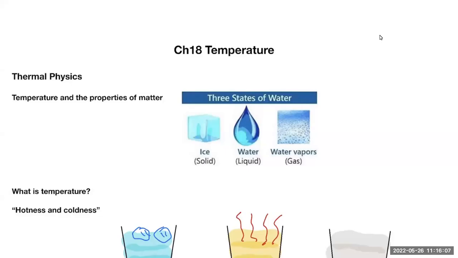Chapter 18, temperature. We've so far studied only one area of general physics, and that is mechanics. Starting from this chapter, we're going into the second major area of introductory physics, and that is thermal physics. In thermal physics, we deal with the properties of matter that's associated with temperature change.